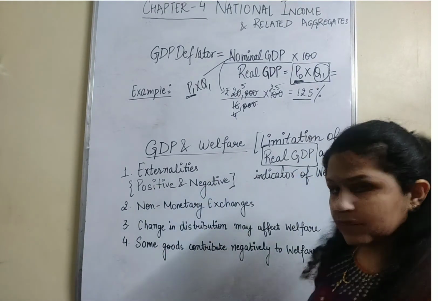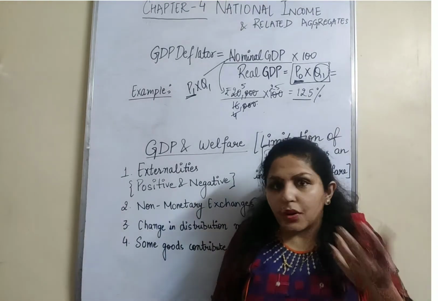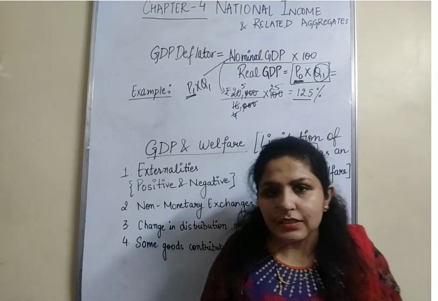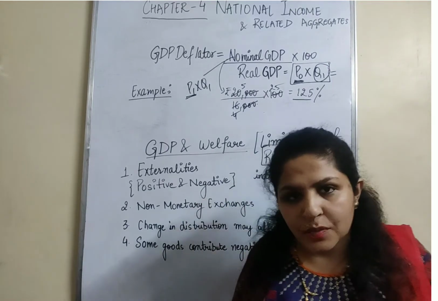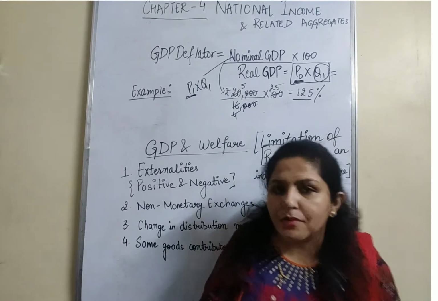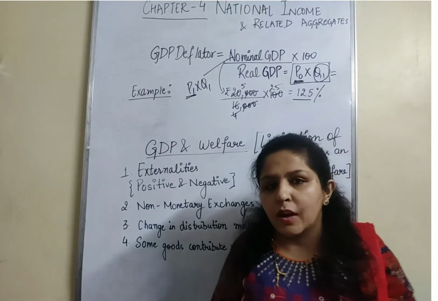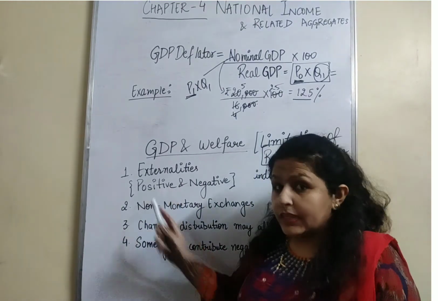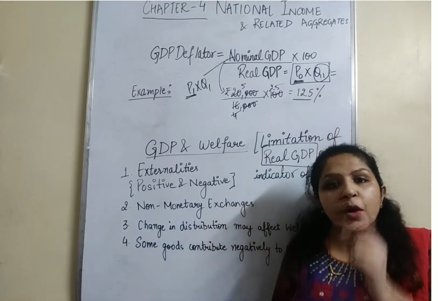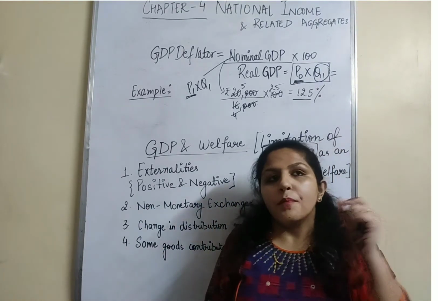Let's talk about it. First is externalities. What are externalities? The activities which are from external sources, which are not included in GDP. These are the activities which harm the environment or give benefit to the environment but are not included in GDP. I'll give you an example. It can be positive, it can be negative. I'll give you an economic example only. So, a positive example.